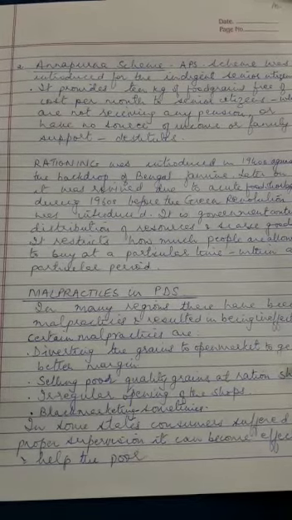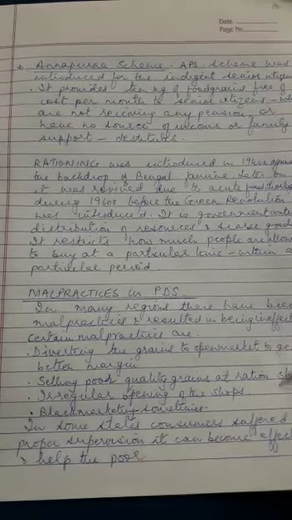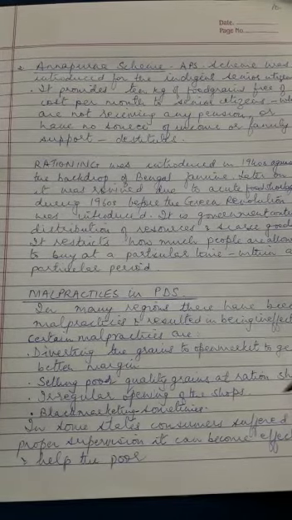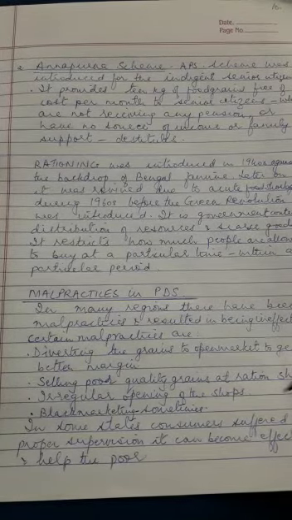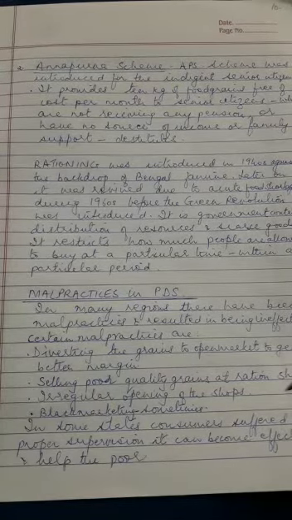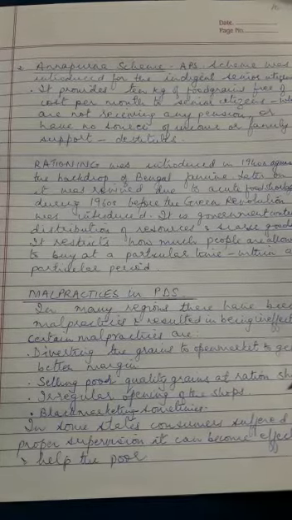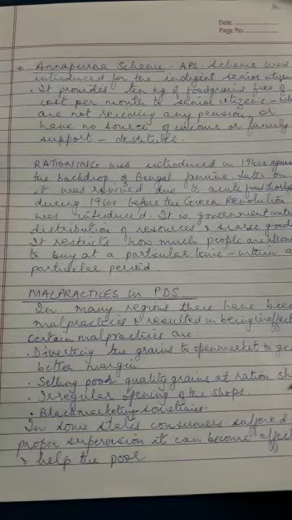Then the third was the irregular opening of the shops. That was one of the major drawbacks, one can say, that these shops did not open as per the schedule. Sometimes they would open in the morning, sometimes in the afternoon or evening. So this irregularity was also one of the major drawbacks of this system.